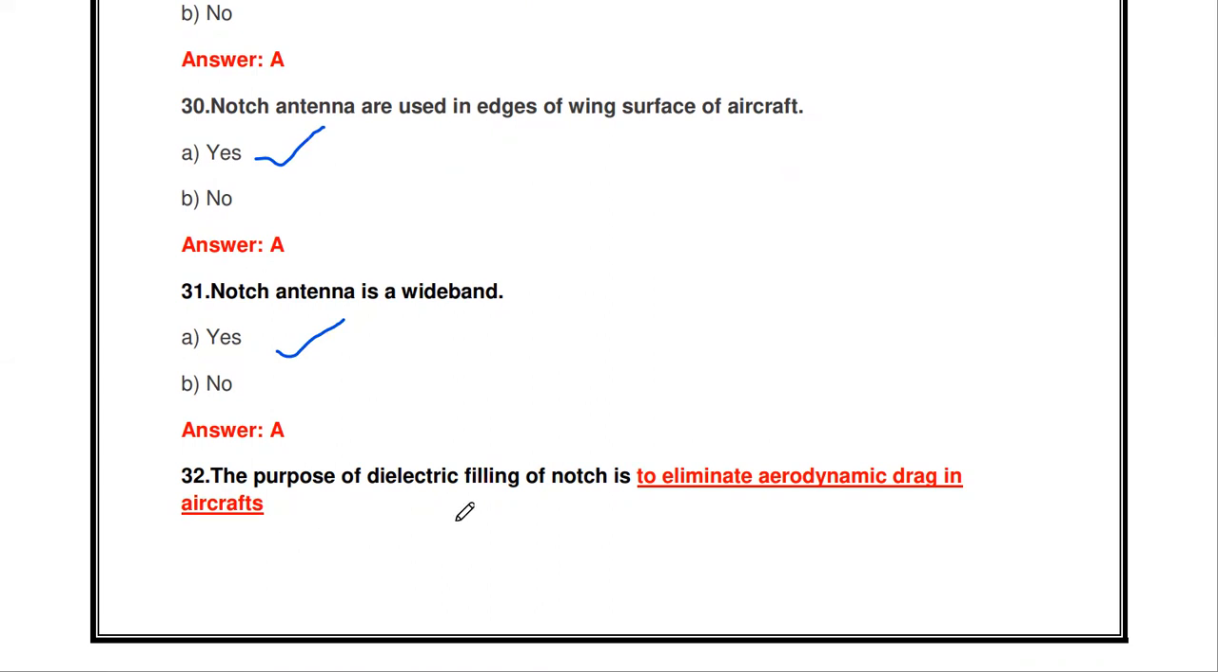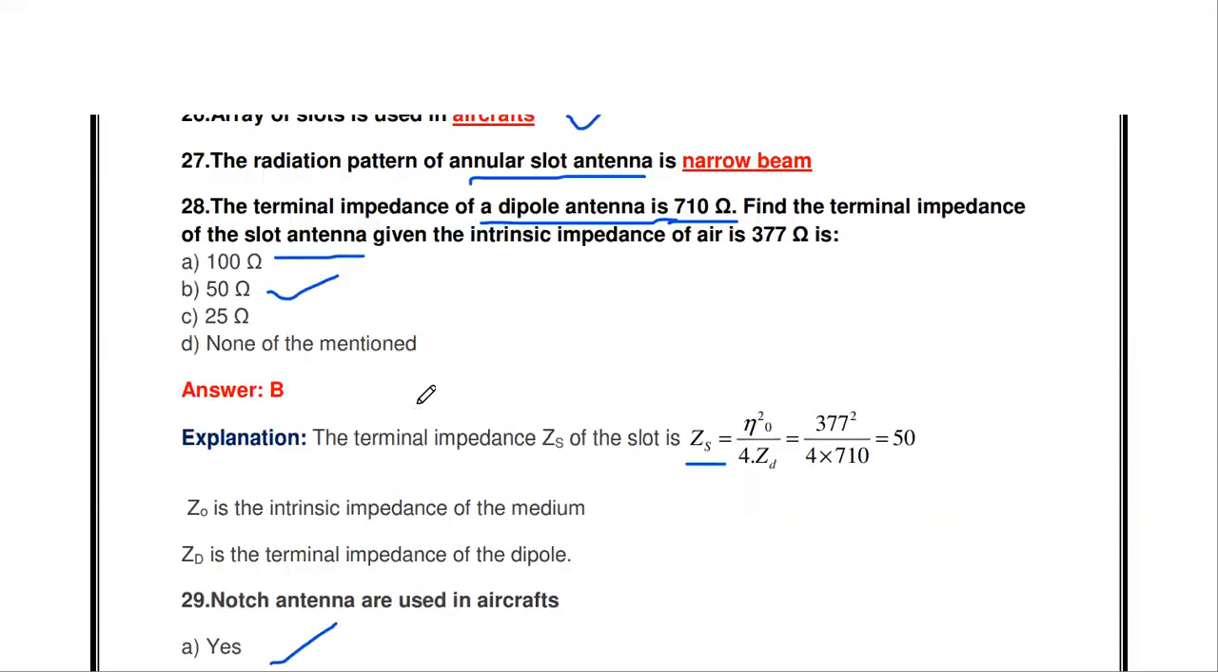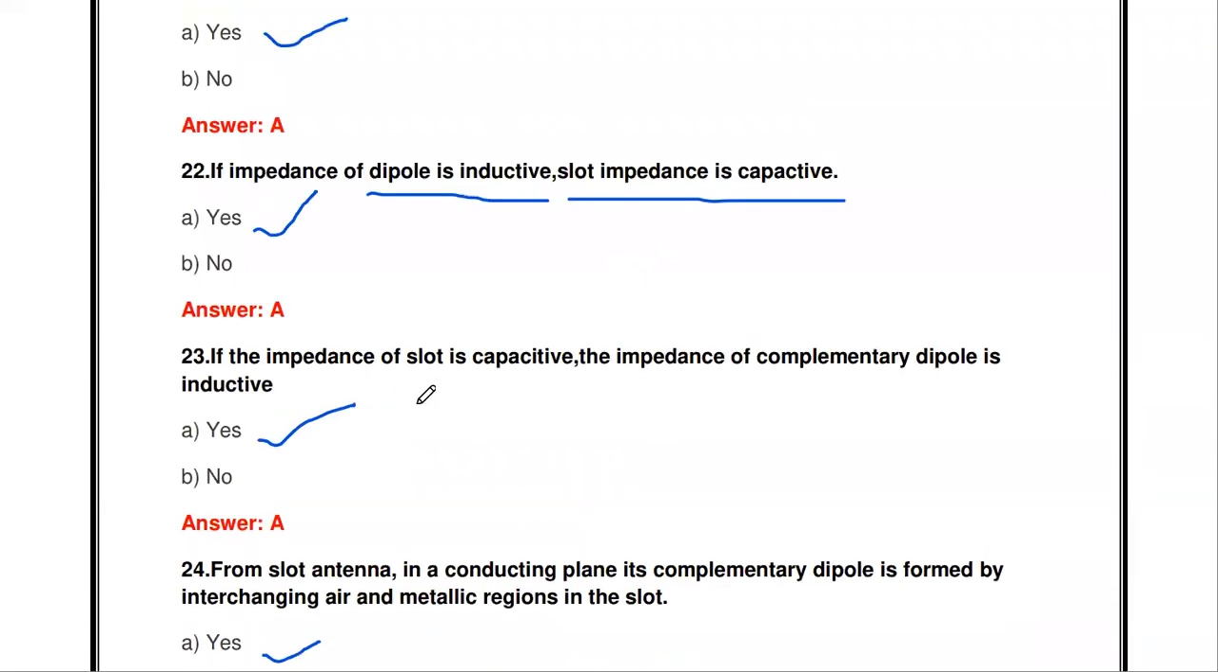Then the purpose of dielectric filling of notch is dash. The purpose of the dielectric filling of notch is to eliminate the aerodynamic drag in aircraft. So this is the purpose of that dielectric filling of the notch. These are some of the questions about the microstrip antenna and slot antenna. We will see in the next video the third unit questions, antenna array questions.